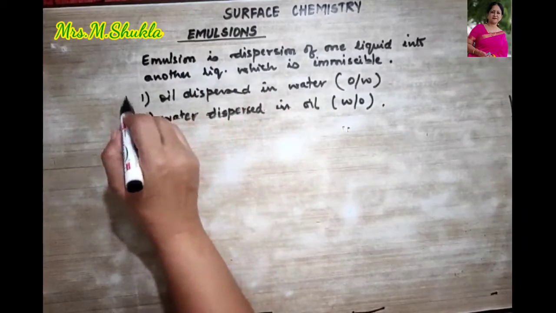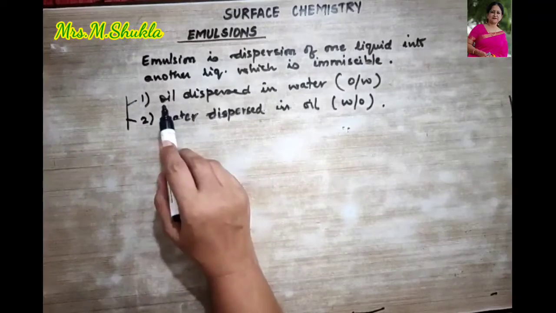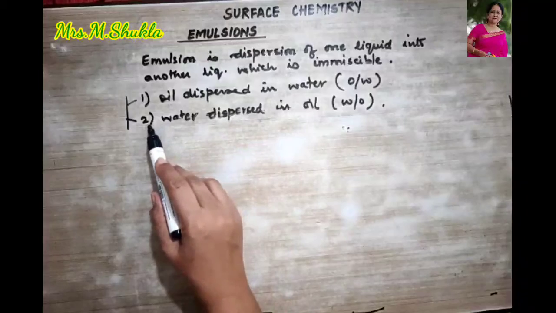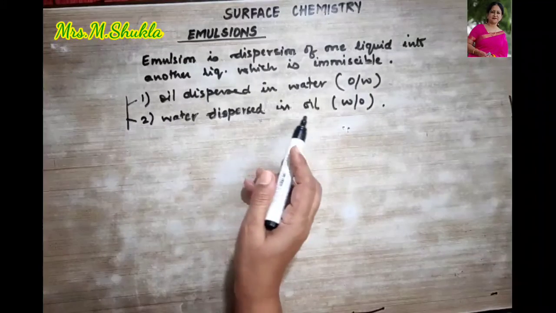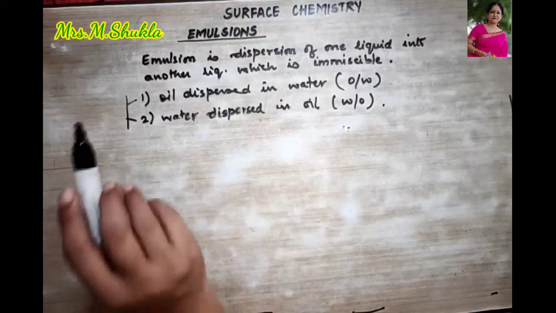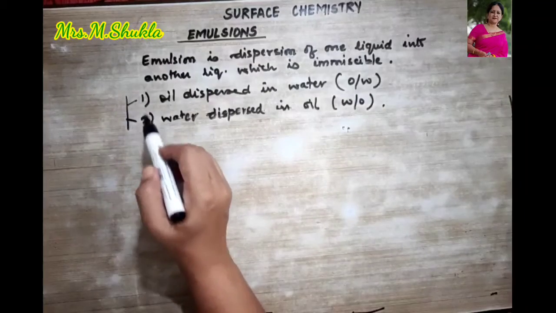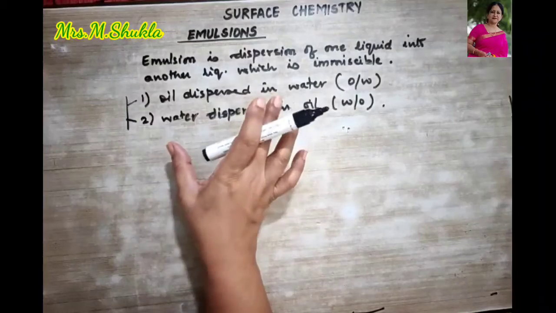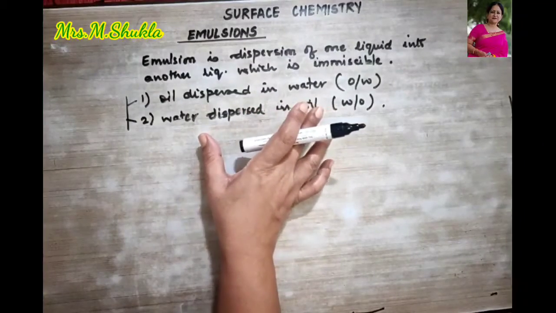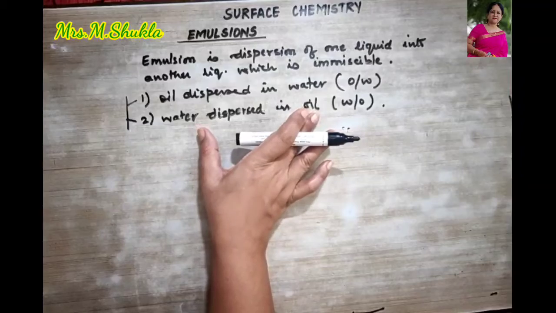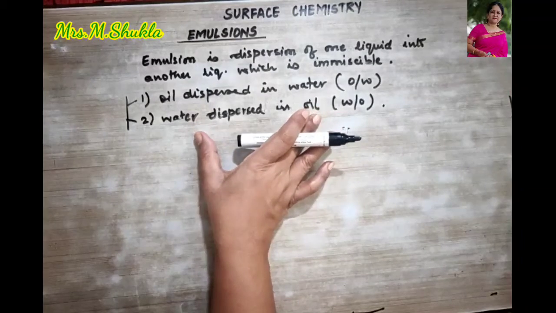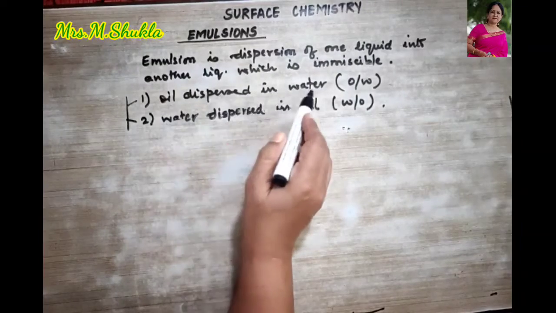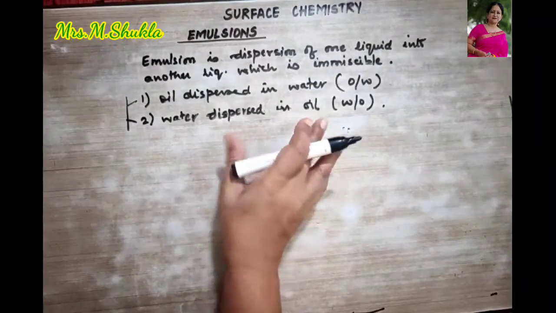Now, they are of two types. What are they? The first one is oil dispersed in water, which could be written like this, or the second one is water dispersed in oil. Now, how do we classify these types of emulsions? They completely depend upon the nature of the dispersed phase, and hence we classify them into two parts: oil dispersed in water or water dispersed in oil.